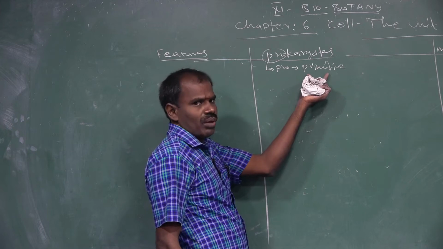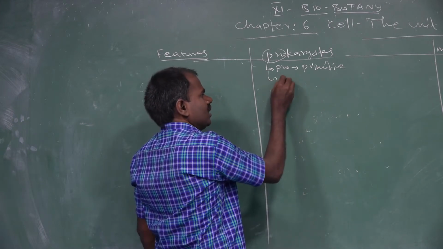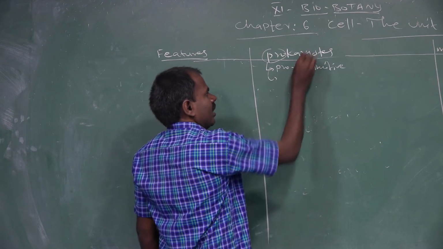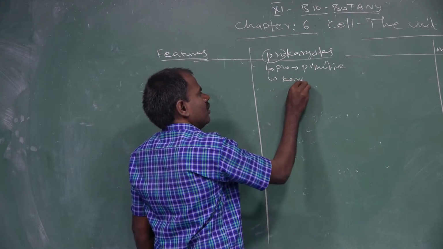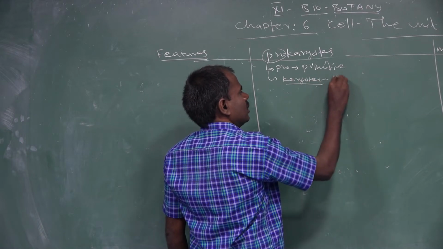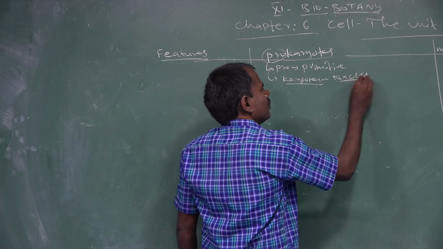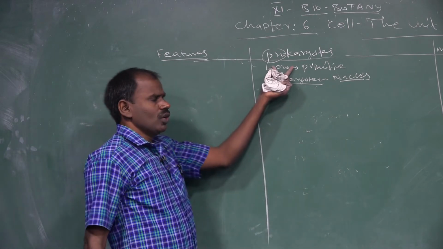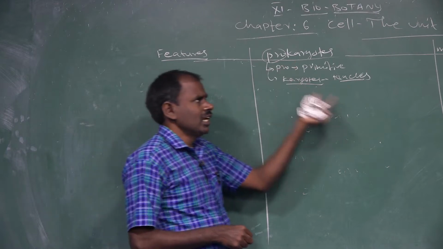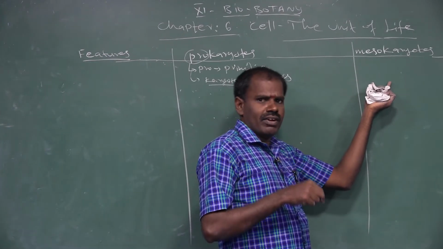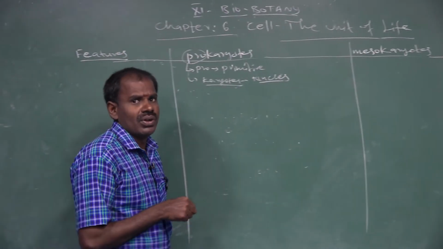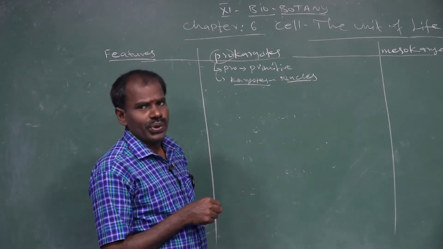The nuclear material is not well developed. Karyotes means nucleus. So in prokaryotic cells the nucleus is poorly developed. In mesokaryote cells, the nucleus is only partly developed, and in eukaryote cells, the nucleus is well developed, that is called eukaryotic cells.